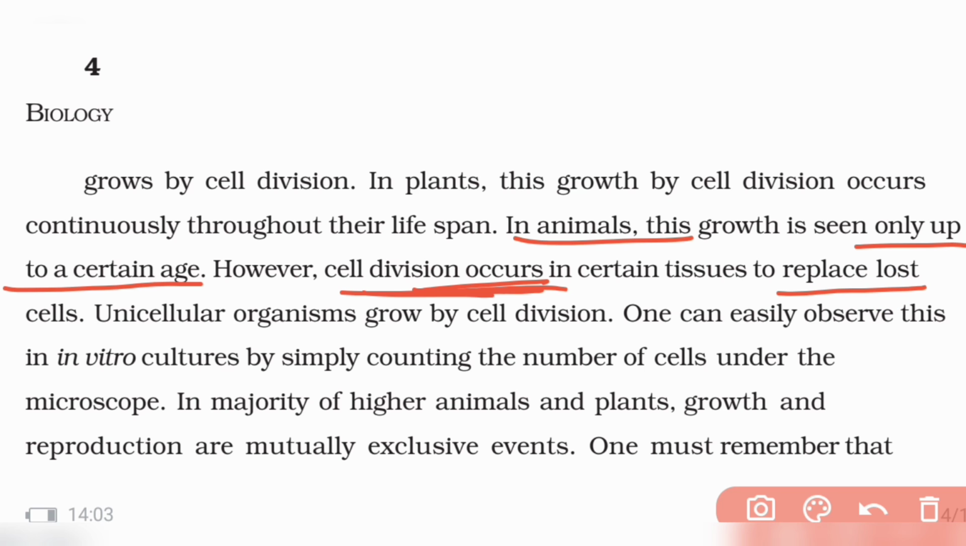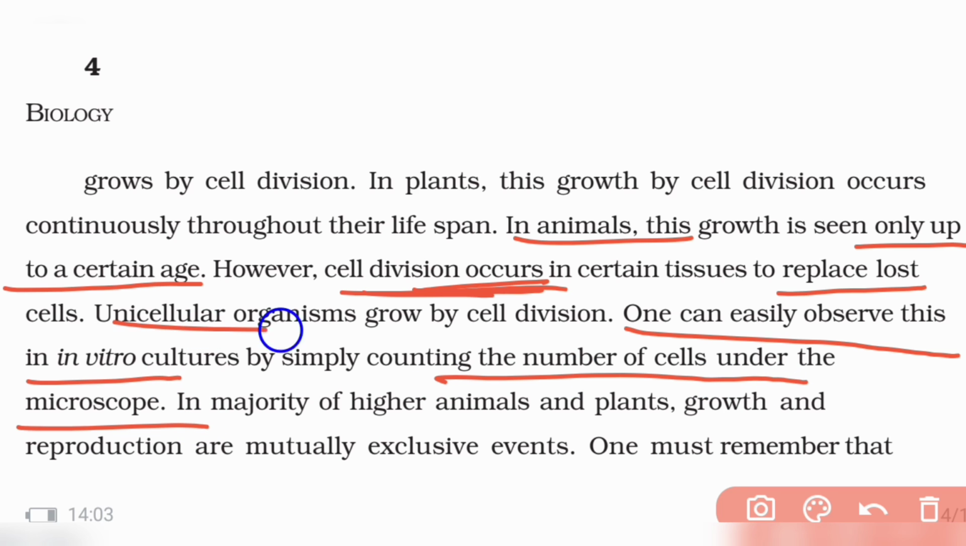When our tissues get hurt, whenever you get injured, your hurt gets healed, right? You get a very fast cure. After 2-3 days, you will not find your hurt. The reason for that is cell division keeps on occurring, and one can easily observe these in vitro cultures by simply counting the number of cells under the microscope.